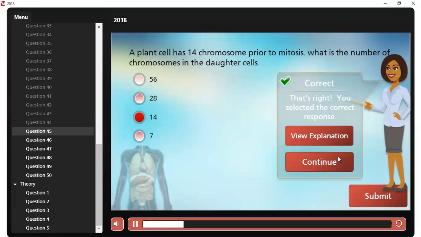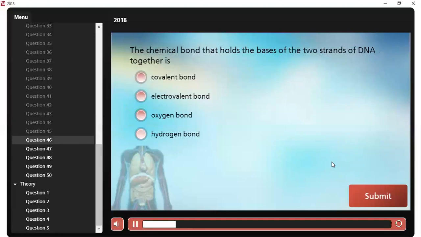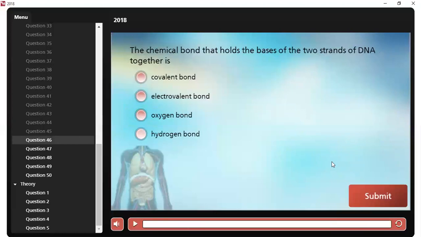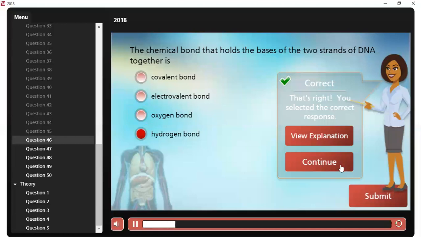Question number 46. The chemical bond that holds the bases of the two strands of DNA together is what exactly? It is the hydrogen bond. Is that understood? It is the hydrogen bond.